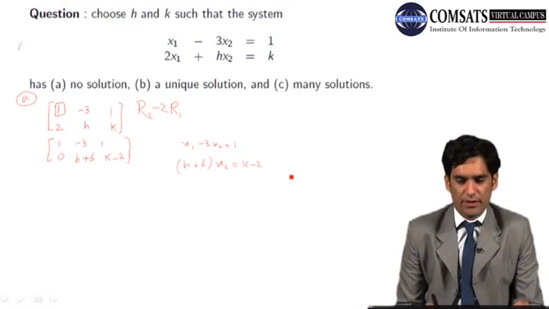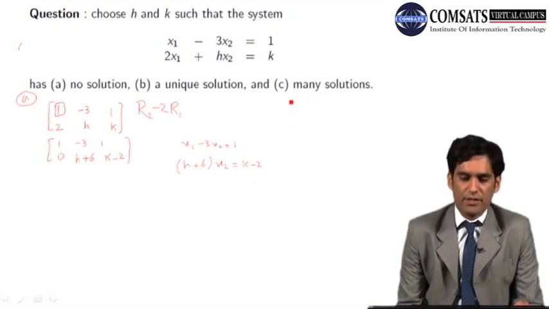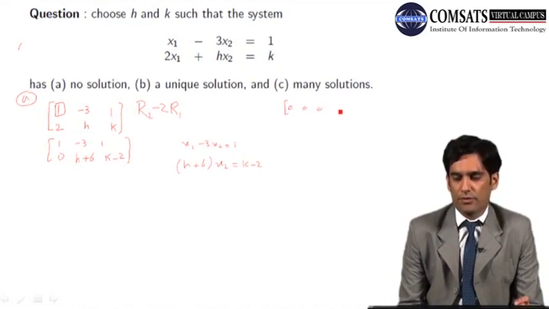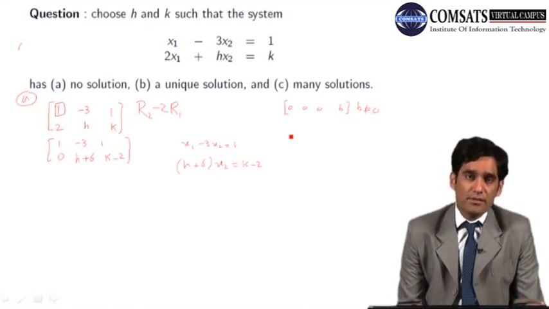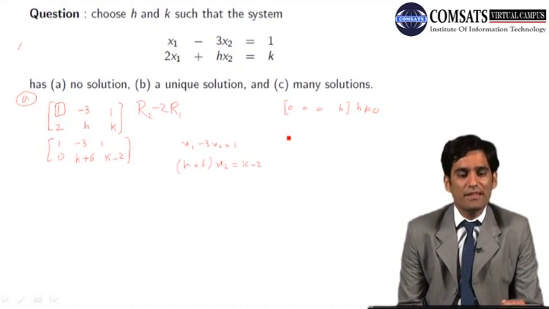If you remember, we have learned in the second lecture a result about the existence of solutions of a system of linear equations, which states that if your matrix in echelon form has such a row 0, 0, b, and b is a non-zero real number, then the system of linear equations is inconsistent. Inconsistent means it has no solution.